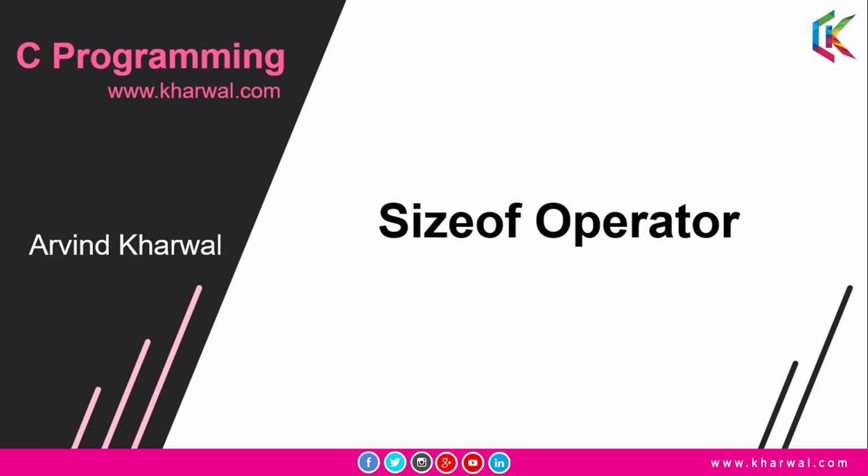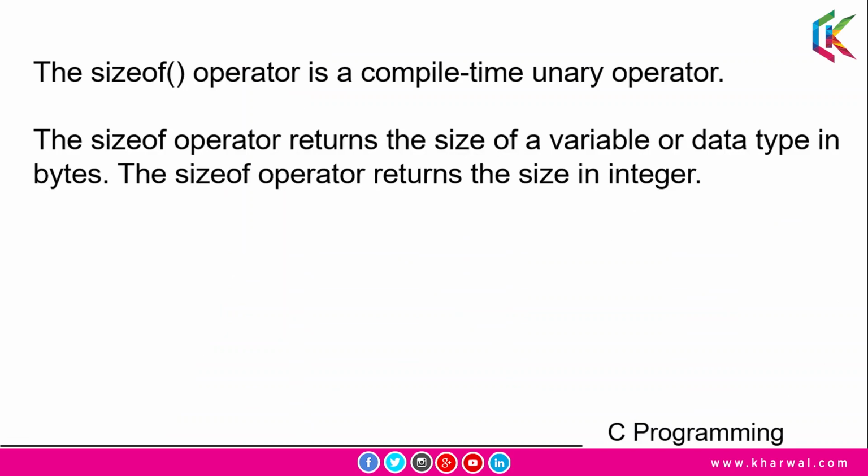So let's get started. Guys, the sizeof operator is a compile-time unary operator, and the sizeof operator returns the size of a variable or data type in bytes. The sizeof operator returns the size as an integer. Guys, the sizeof operator looks like a function, but it is considered an operator in C programming.